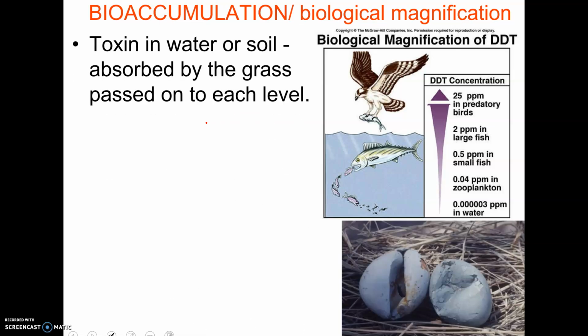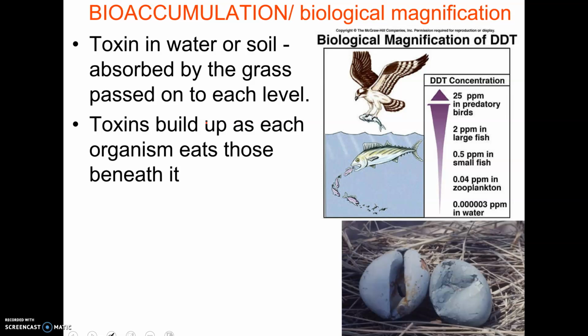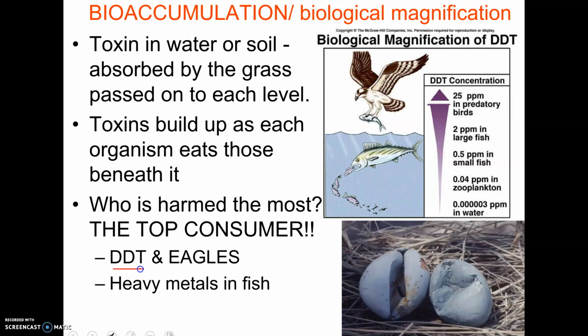Okay, bioaccumulation. Keep in mind, this one confuses people a little bit. When a toxin gets into the water or the soil or the grass, people assume that the toxin's going to poison the grass, or the lowest levels. And that's actually not what happens. When we're talking about things like heavy metals, or like DDT, which is a chemical that was used in the 70s, what happens is it's in such small concentrations that it doesn't really hurt the grass or the algae or the tiny fish, but it gets stored in their tissues.